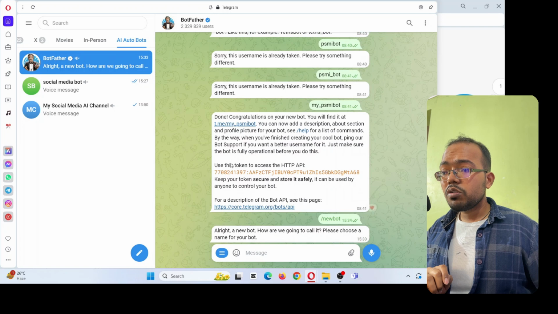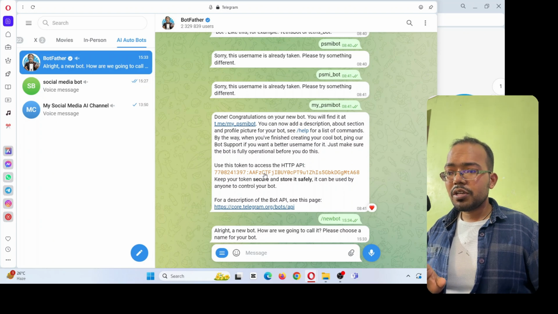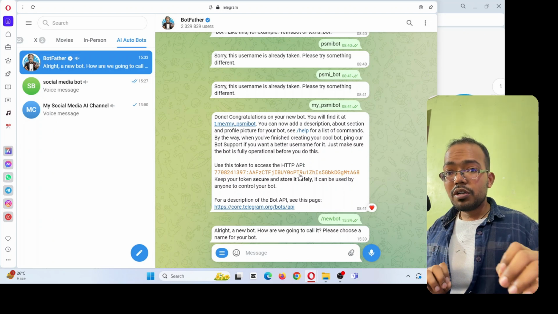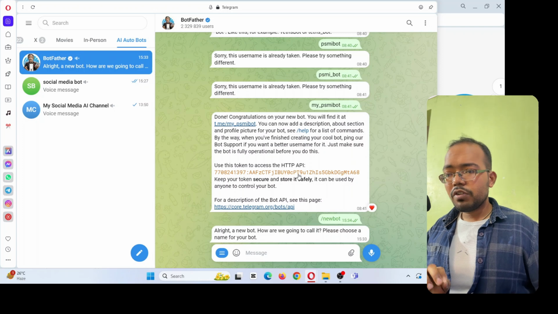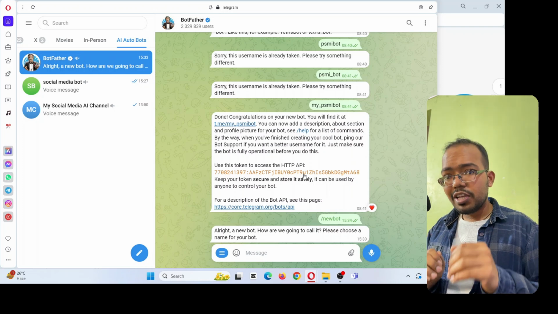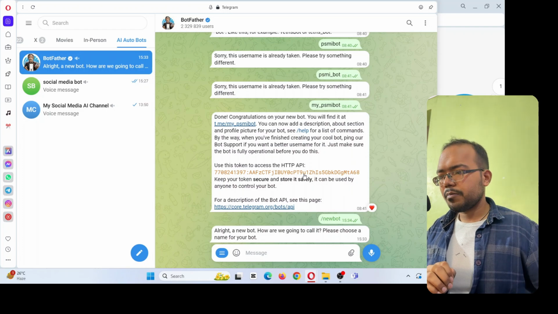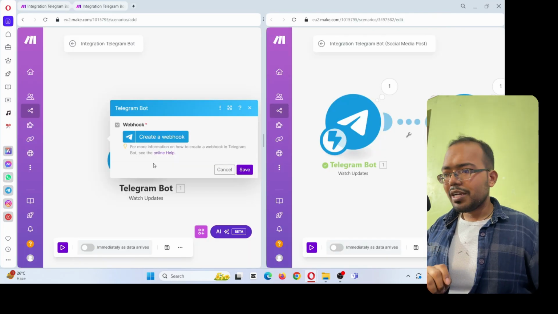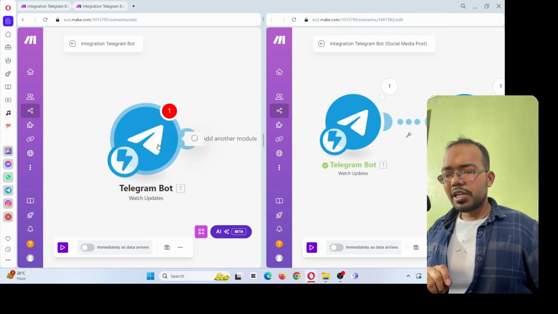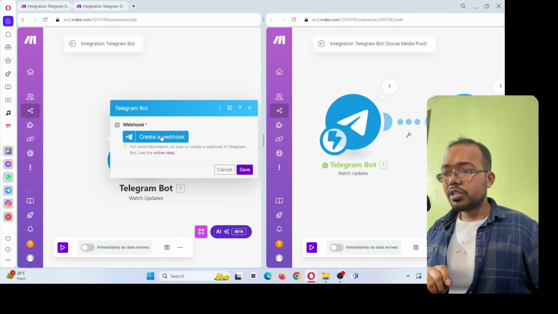It will give you a unique API key that you can use. This is the API key that I am using, which is for my bot. You will get one for your bot. Once you get that API key, store it safe with yourself. I will show you in the next step where you have to use this. Now come to the Telegram bot step again and click on create a webhook.